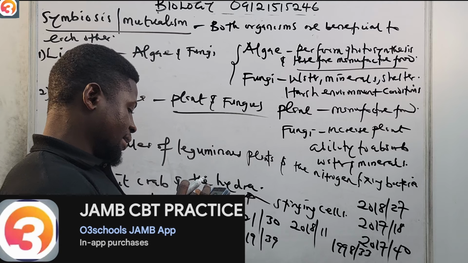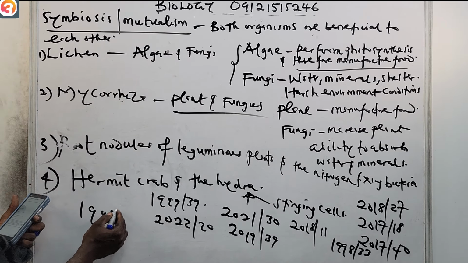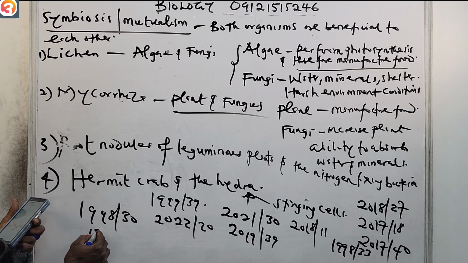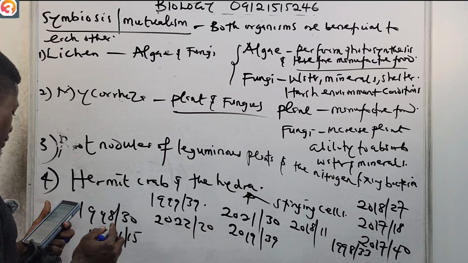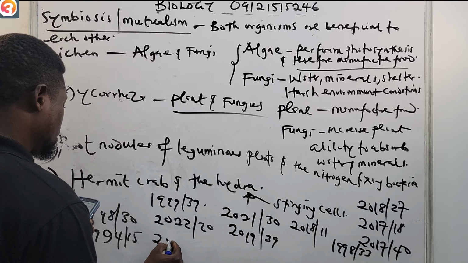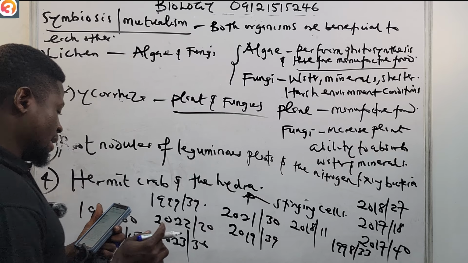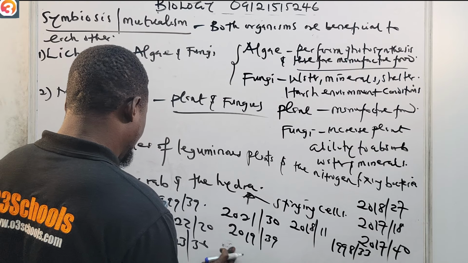Also look for 1998, number 30. Tell me all the answers in the comment section. Look for 1994, number 15. Look for 2023, number 36. All these are your exam assignment to look for. I think we're fine here.